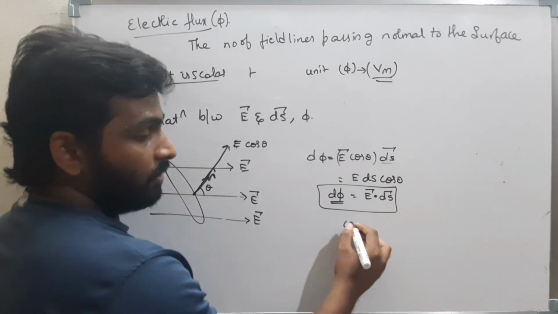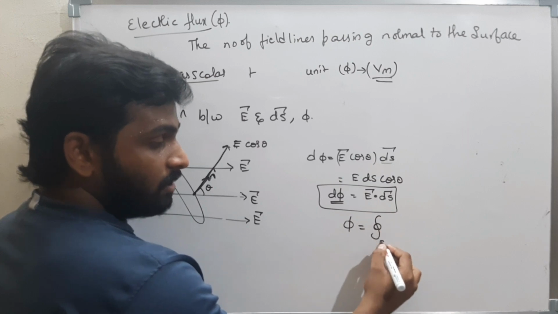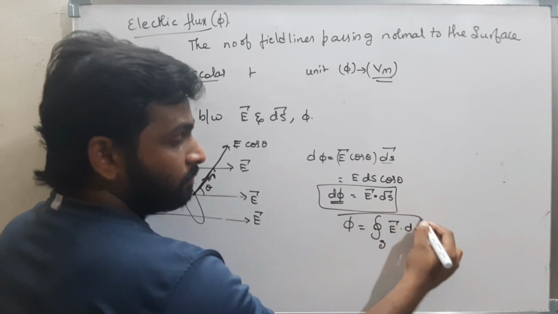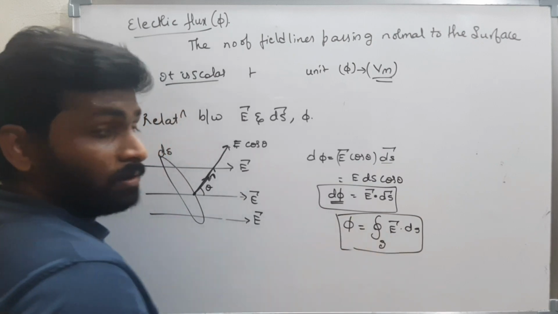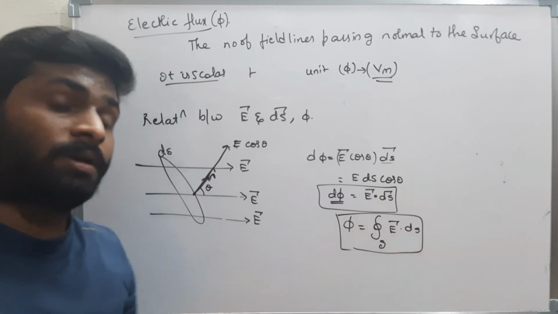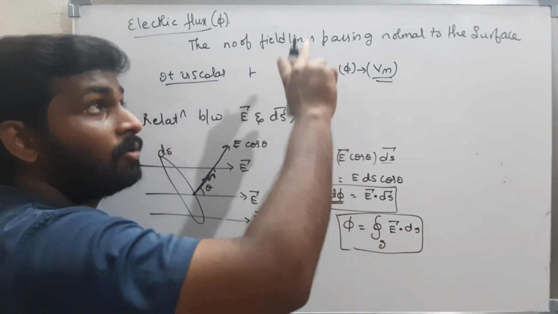Now, what is flux? What is total flux? The total flux is the surface integral of E bar dot ds bar. What is the meaning of surface integral? The surface integral is nothing but over the whole surface.